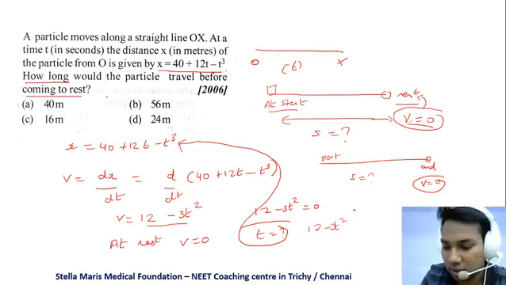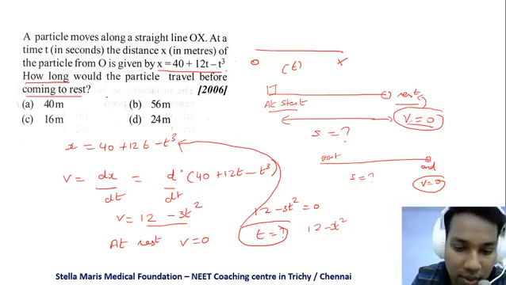Vigneshwaran, good, 56 meters, and Santosh Bhavani, good. So the answer comes to 56 meters.